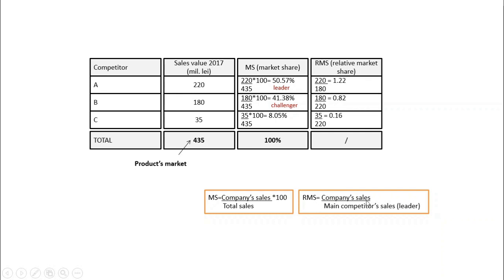Same formula, the company sales over the leader's sales. In case of company C, we have the company sales 35 over the leader 220. In case of the leader, we will have the sales of the leader over the sales of the challenger. So 220 million divided by 180 million. As you can see, one of the values is above 1, the leader, and the rest are below. I'm not going to make the interpretation of the data. You already have the examples in the previous applications.